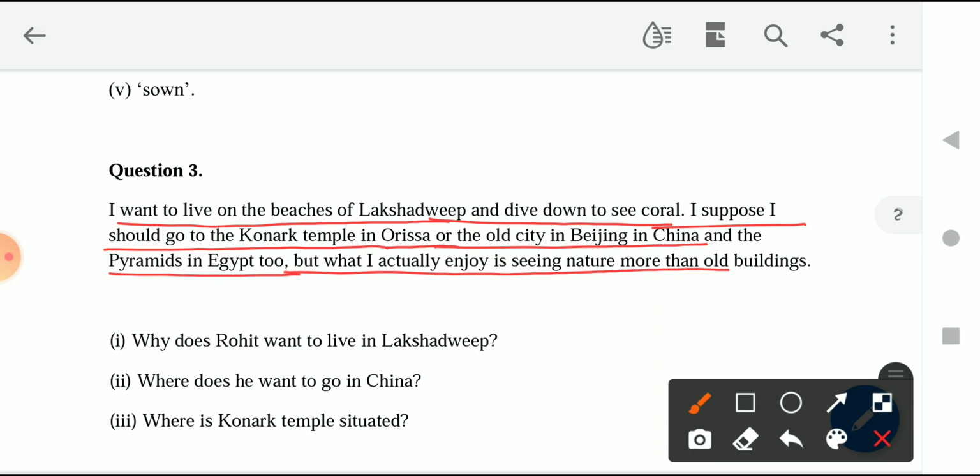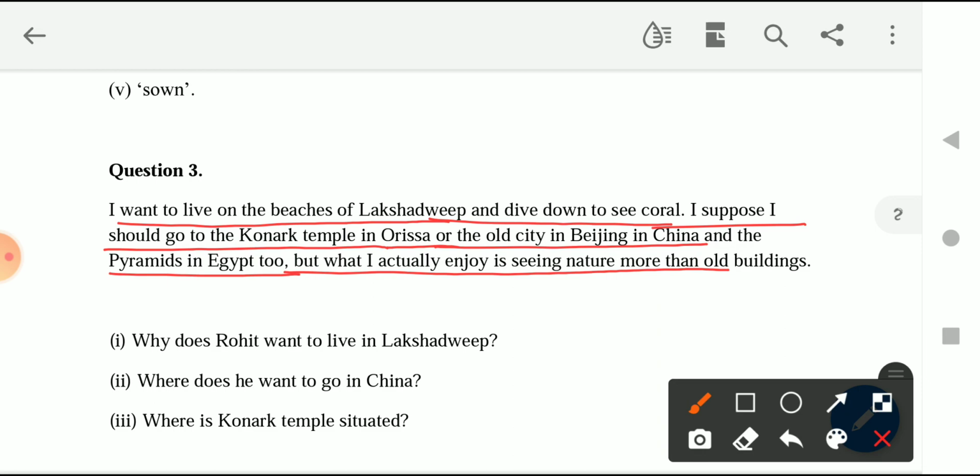That is what he is telling us, that he enjoys seeing nature rather than seeing the old buildings. Old building doesn't mean that a building is old. It basically means the places which are historically old, or you can say architecturally old, whose architecture is very old.